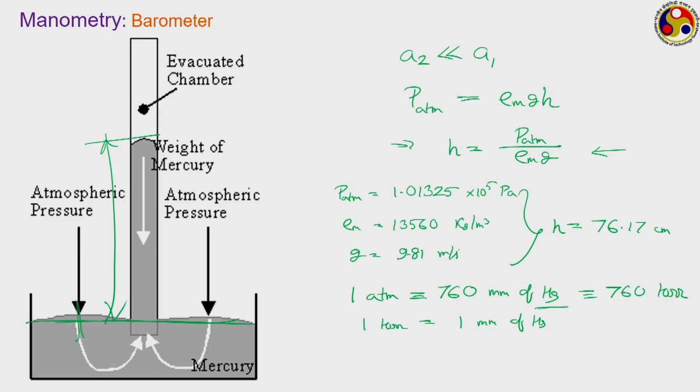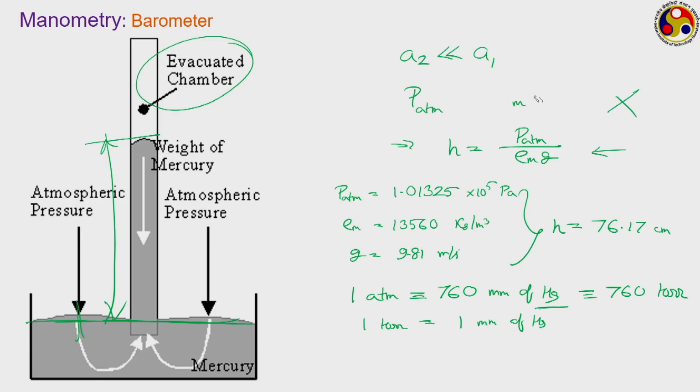Now, the well type manometer is one of them, but before I move on to the next one, we have to be careful that in this evacuated portion, perfect evacuation is never possible in practice. So, some amount of mercury vapor may remain there. However, under normal temperatures like 20 to 30 degrees Celsius, the vapor pressure of mercury is negligibly small, so we can easily carry on with this relation. However, if we are talking about a significant value of this vapor pressure, then this relation needs to be modified.